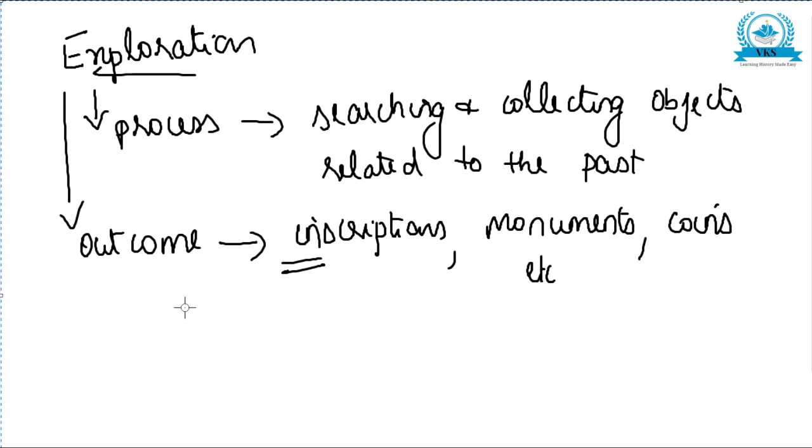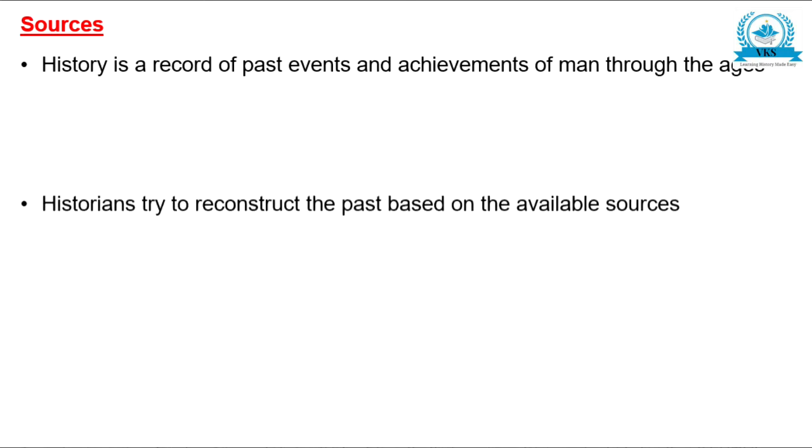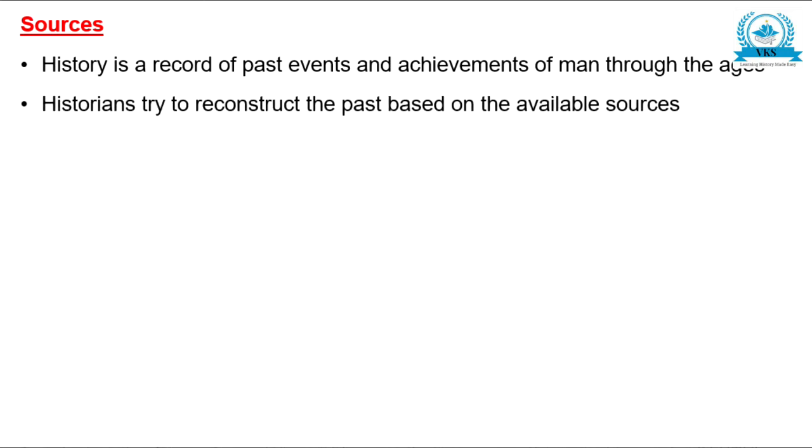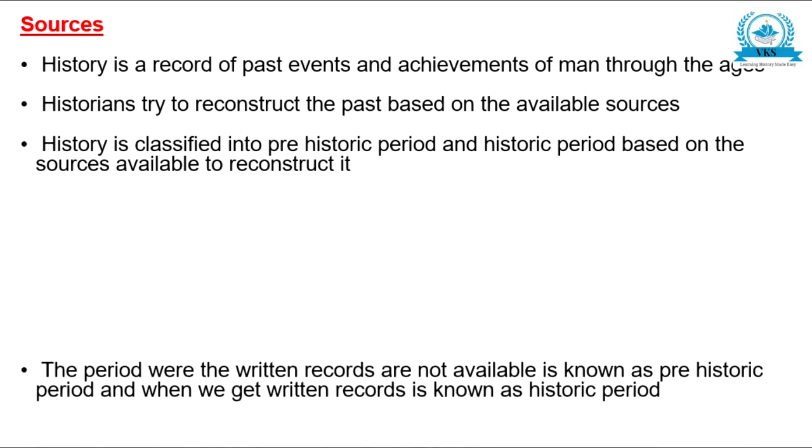So now let us go through the points which we have studied till now. Sources. History is a record of past events and achievements of man through the ages. Historians try to reconstruct the past based on the available sources. History is classified into prehistoric period and historic period based on the sources available to reconstruct it.